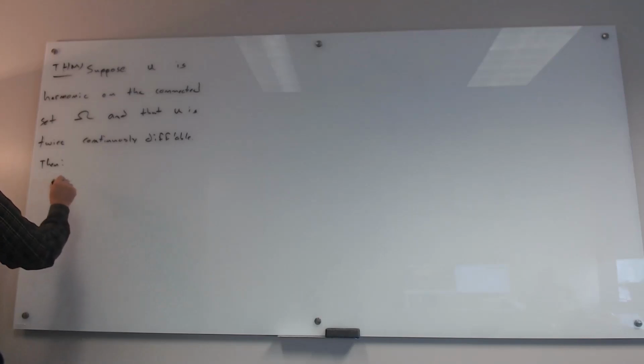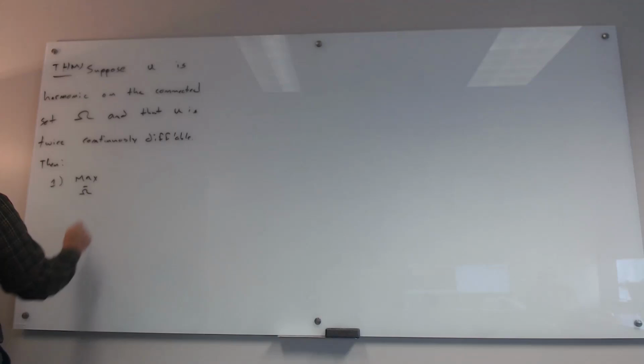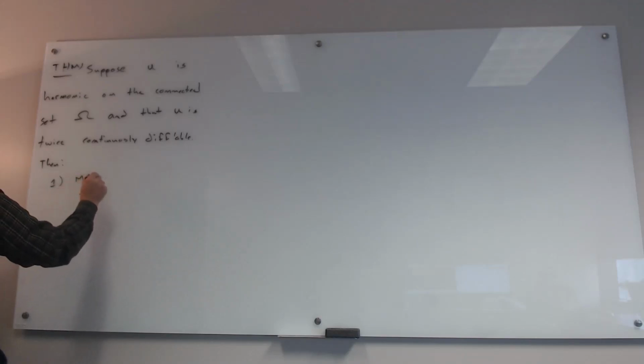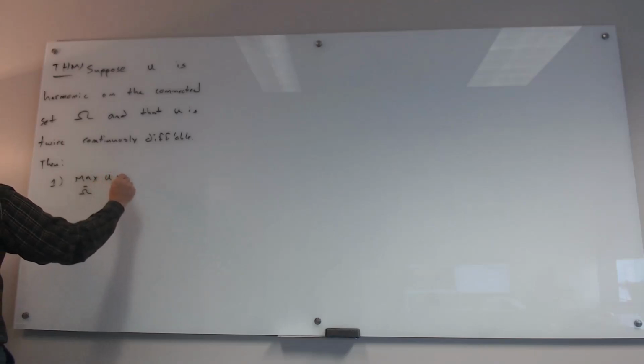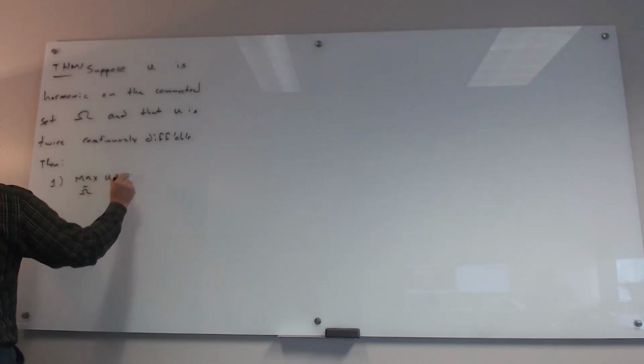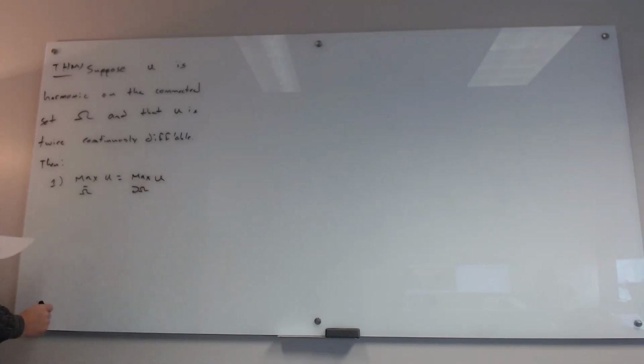One is going to be the weak maximum principle. We have seen this for the diffusion equation. It says that the maximum over omega, over the entire domain, so this is omega and its boundary, of U is equal to the max of U on its boundary.